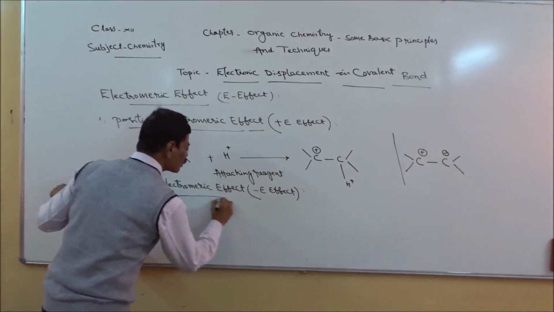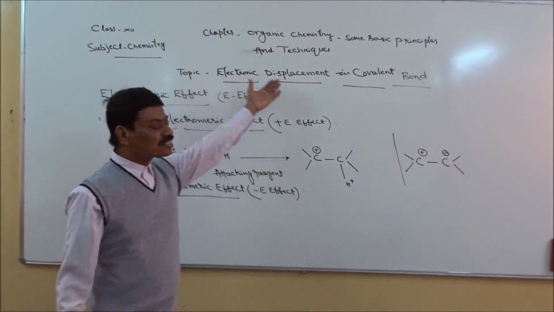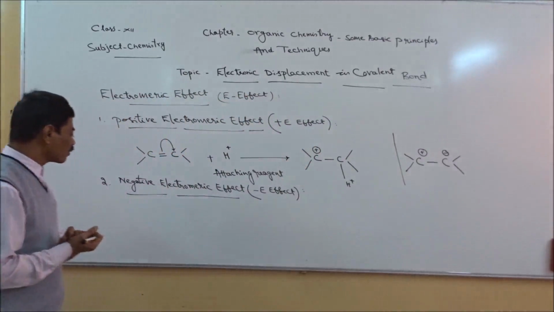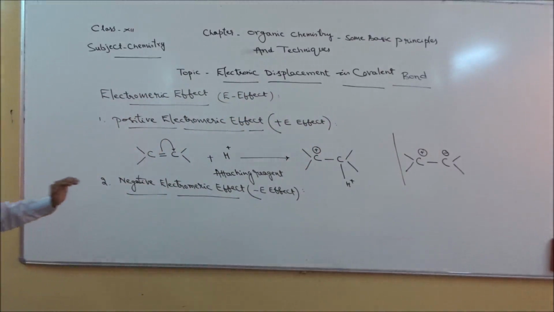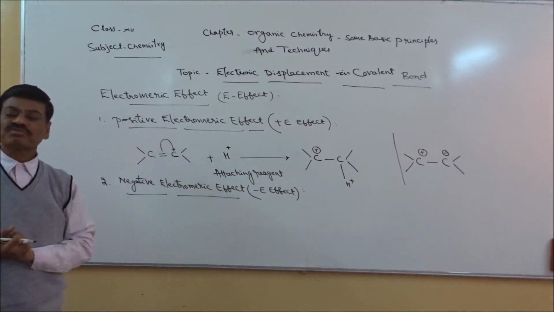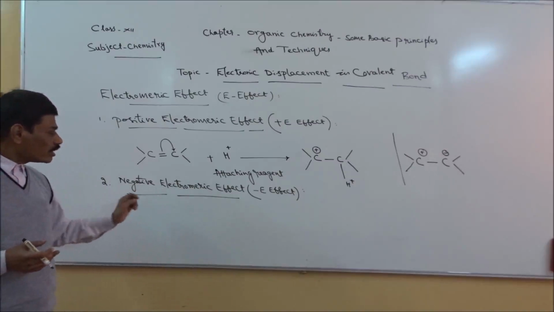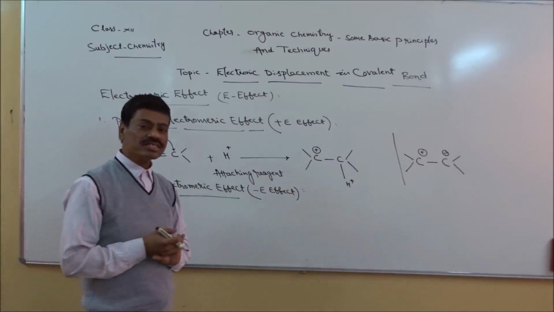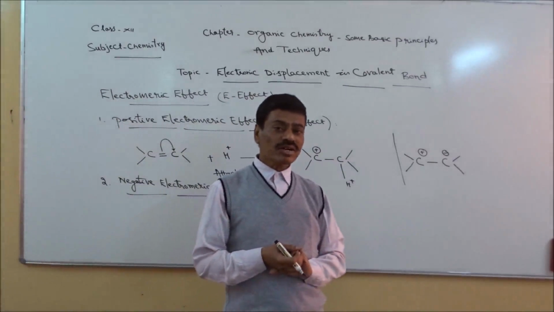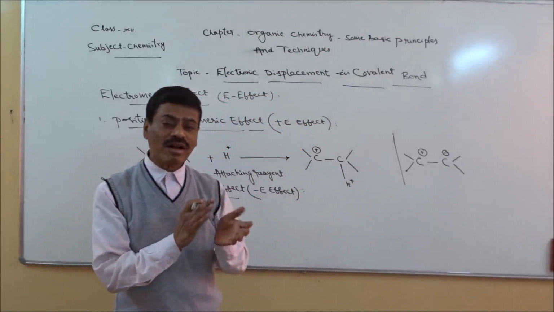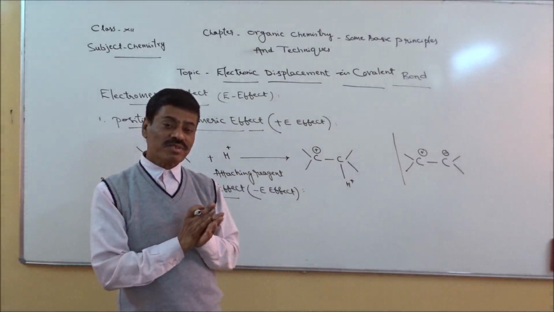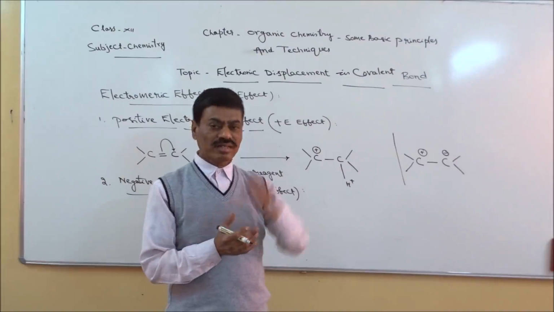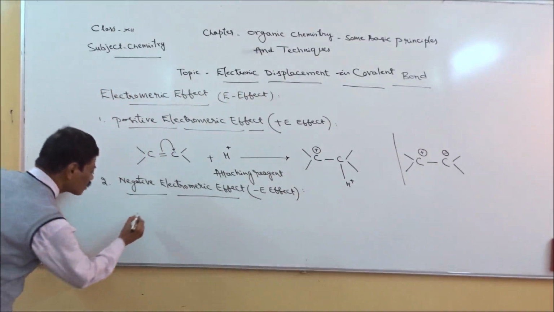In this case also the same thing, electronic displacement is going to take place. Right? Now, listen, the difference between these two. In negative electromeric effect, the attacking reagent has a negative charge and that is not going to attack the same carbon atom which was attacked by the H plus ion. Right? So it will be like this.